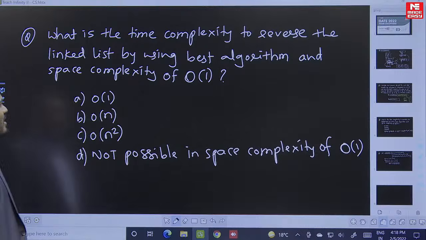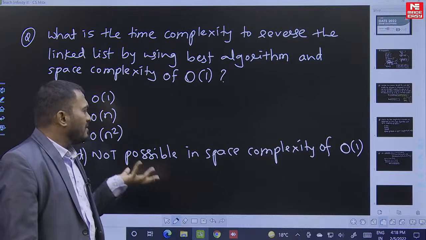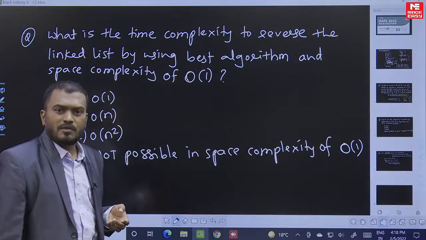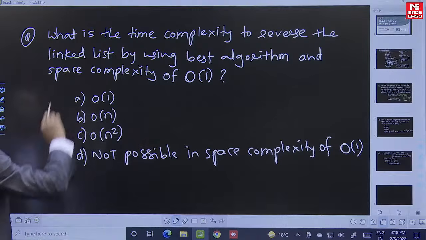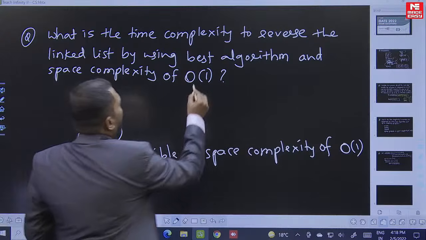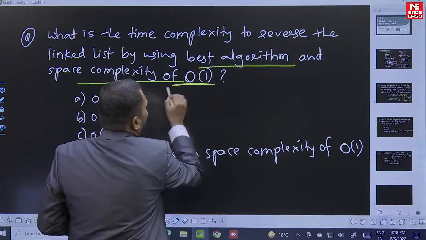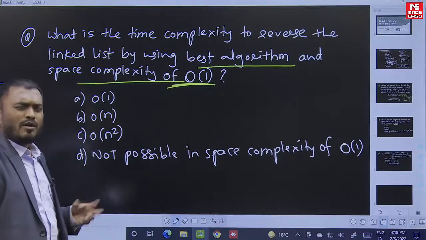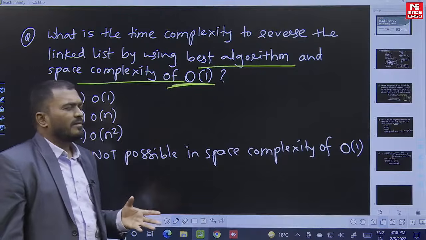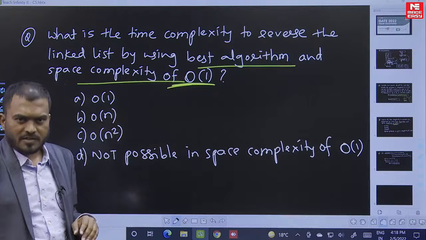This question is pretty simple. Generally, I feel every GATE aspirant can comfortably solve this. What is the time complexity to reverse a linked list by using the best algorithm and a space complexity of order of 1? A space complexity of order of 1 means don't use any recursion. Just basic understanding, don't use any recursion.